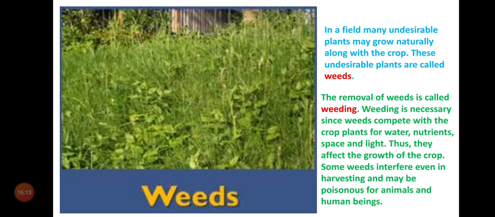That's why these are not useful and also harmful to the main plant. So these are called weeds. In the same way, in a field, many undesirable plants may grow naturally along with the crop. These undesirable plants are called weeds. What are they called, children? These undesirable plants are called weeds. The removal of weeds is called weeding.